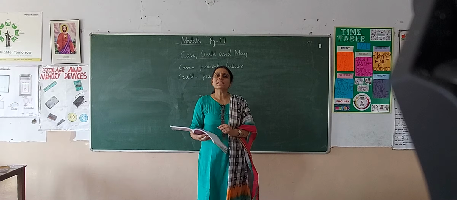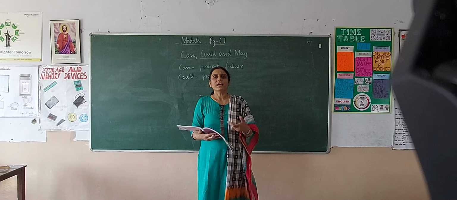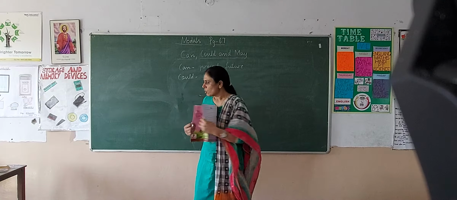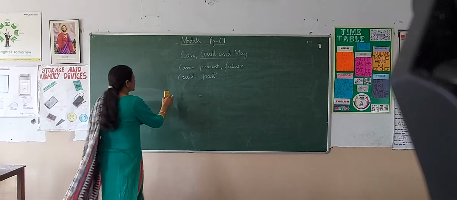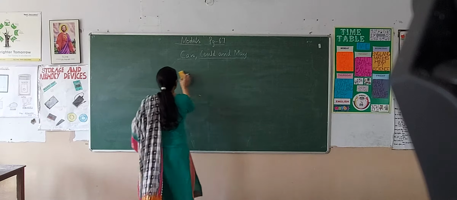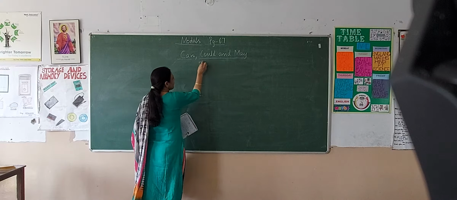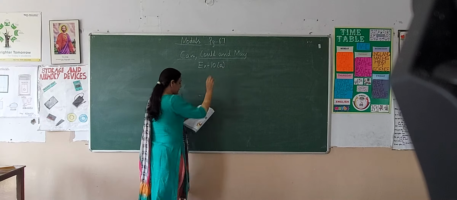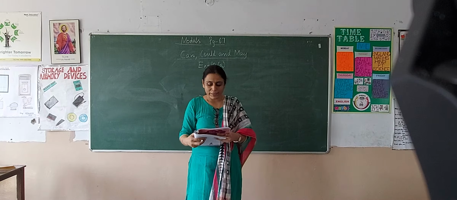Now let's do these exercises and we will come to know how we use can, could or may. Starting with exercise 10A, children, on page number 68. Fill in the blanks with can, could or may.